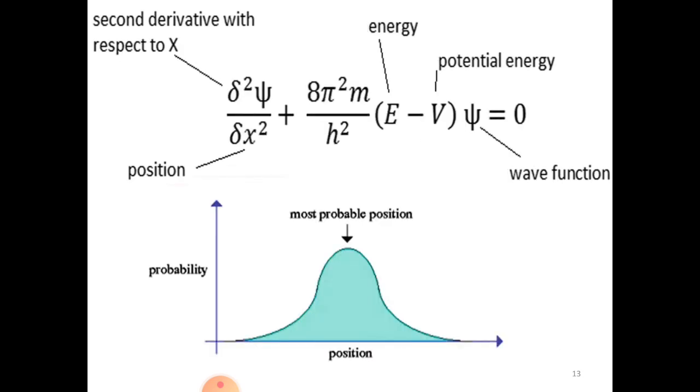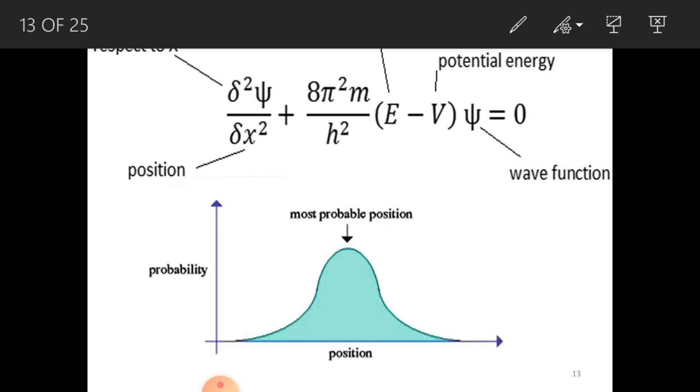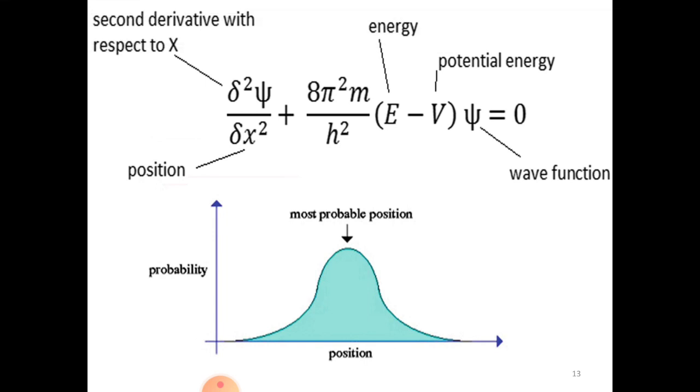So you can see this equation very clearly: d square xi by dx square, one dimension, plus 8 pi square m by h square, E minus V into xi equal to 0. The second derivative with respect to x is d square xi by dx square.